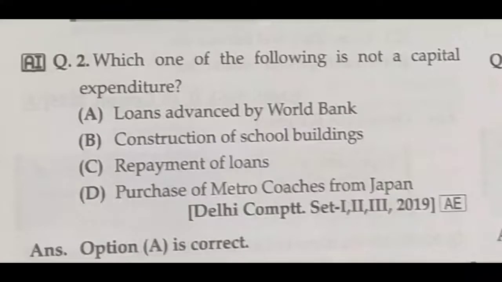And then question number 2. Which of the following is not a capital expenditure? Loans advanced by World Bank, construction of school building, repayment of loans, purchase of metro coaches from Japan. Construction of school buildings is a capital expenditure. Repayment of loans is a capital expenditure. Purchase of metro coaches from Japan is a capital expenditure. Loans advanced by World Bank is a capital receipt. So that is the correct answer because it is not a capital expenditure. Answer A is the correct answer.